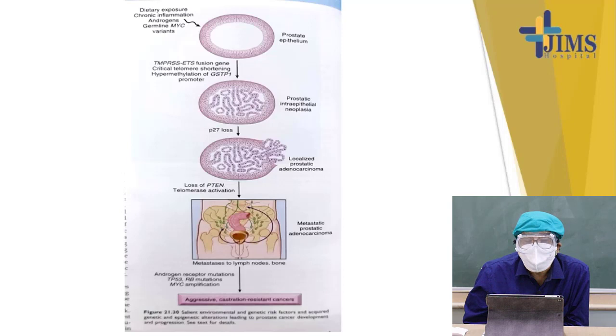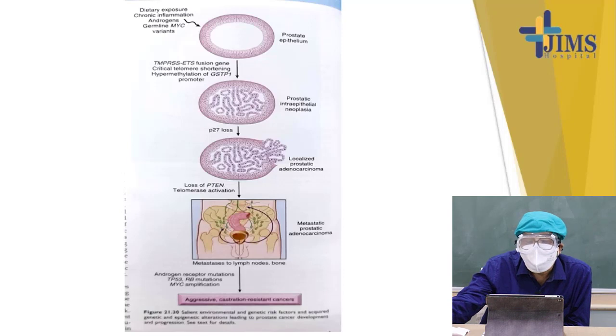Dietary exposure, chronic inflammation, androgen, and germline variants act on the prostatic epithelium, which causes the TMPRSS-ETS fusion gene, critical telomerase shortening, and hypermethylation of the GSTP1 promoter, which is an epigenetic phenomenon. This causes prostatic intraepithelial neoplasia.